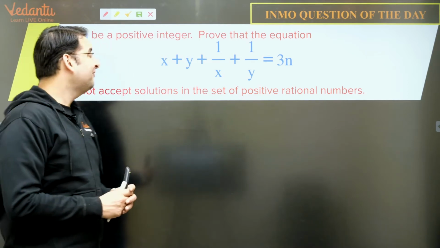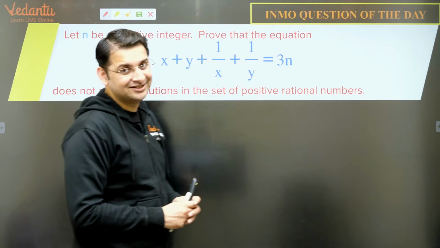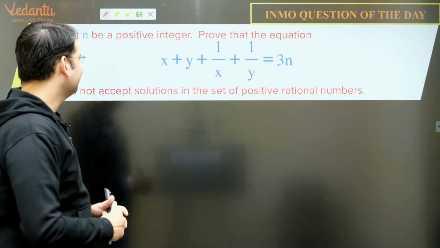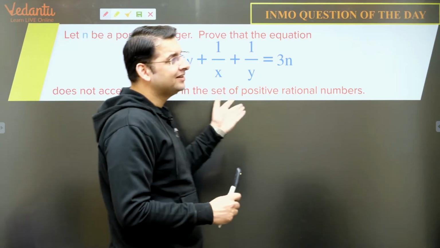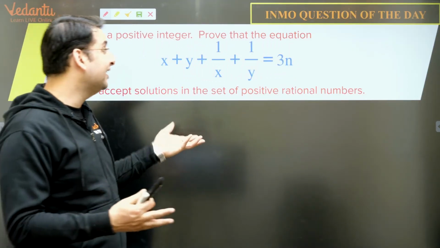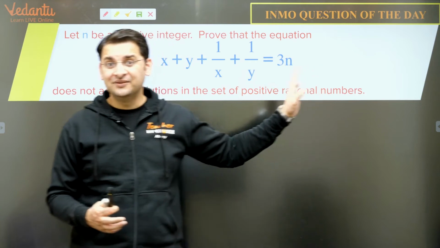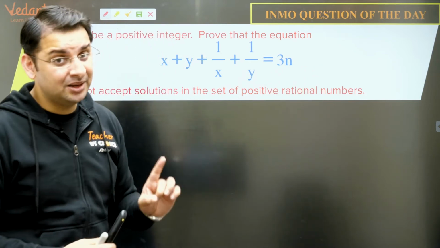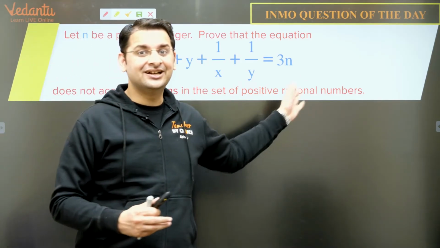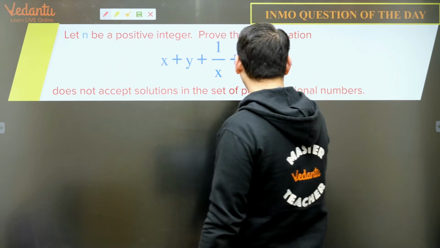Now, before I go ahead with the solution, you can pause this video, try this on your own for about 10 to 15 minutes, and then come back and take the hint, right? One of the best methods to do these sort of questions is by contradiction. So let us assume there exist x and y rational numbers. Please be aware that these are all rational numbers and not integers. This is the first mistake which students make. So let us assume that there exist rational numbers x and y such that their sum is equal to 3 times an integer, right? Obviously n is a positive integer and we're talking about positive rational numbers.